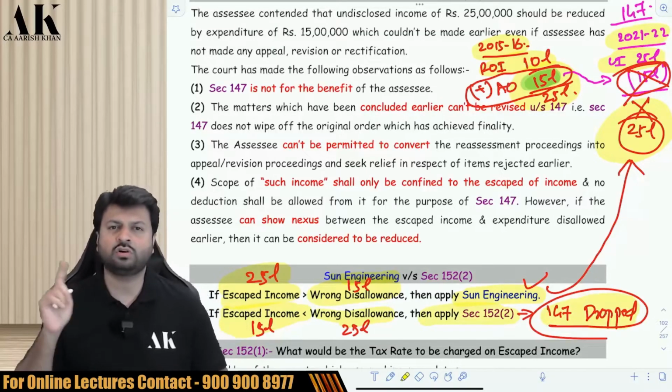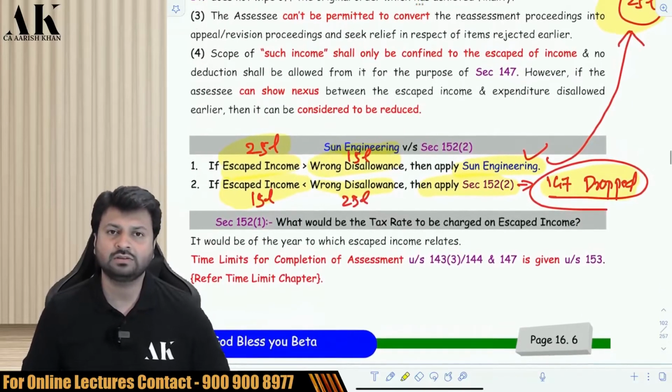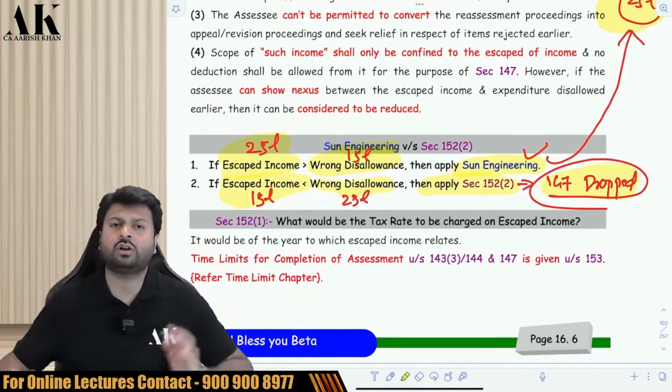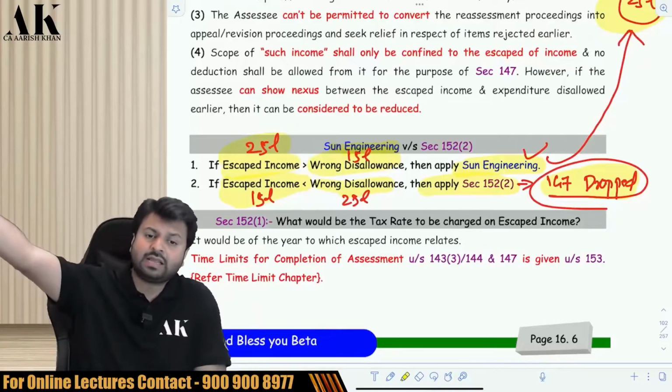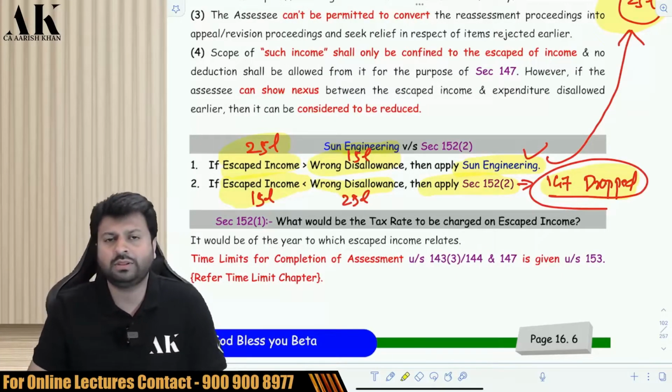147 provisions have to be dropped. 152 subsection 2 talks about dropping of the provisions of income tax assessment. So this talks about the AO having to drop the proceedings when your escaped income was less and your wrong disallowance was more. So you have to drop the 147 proceedings.